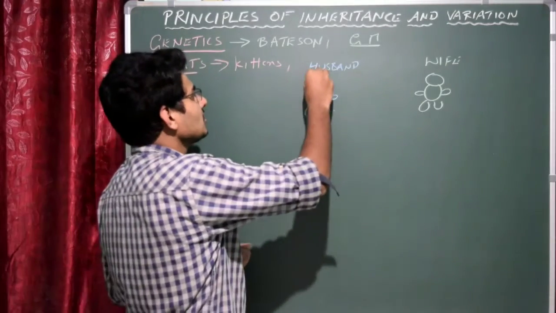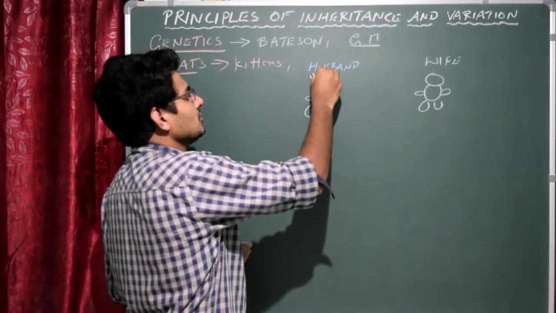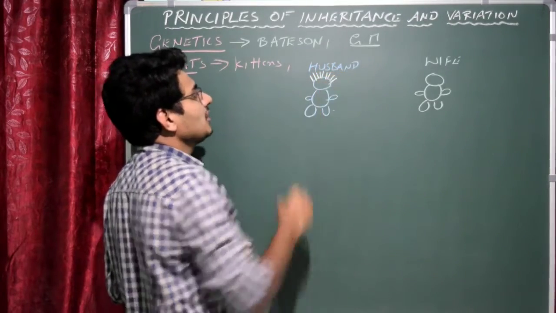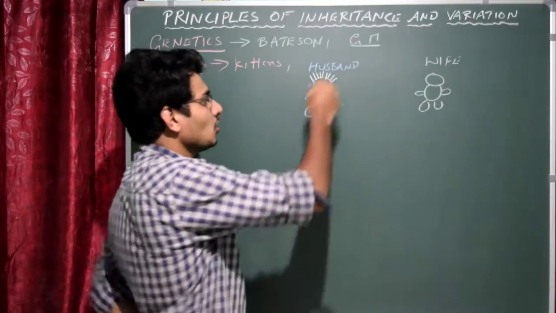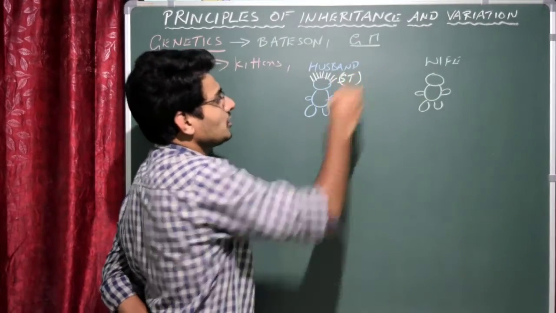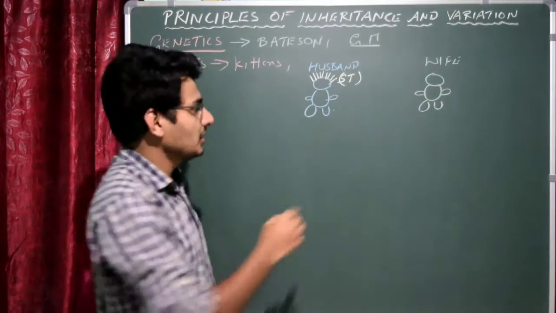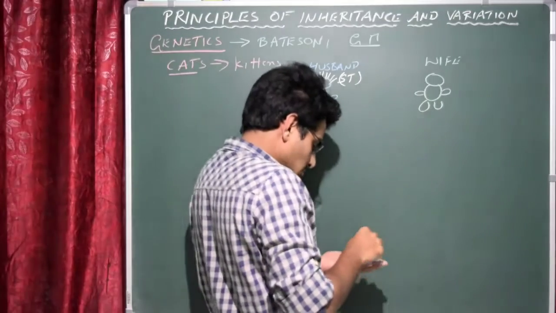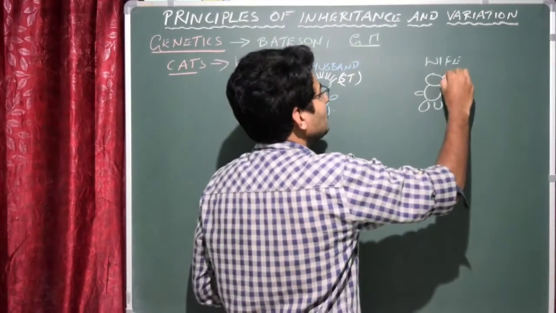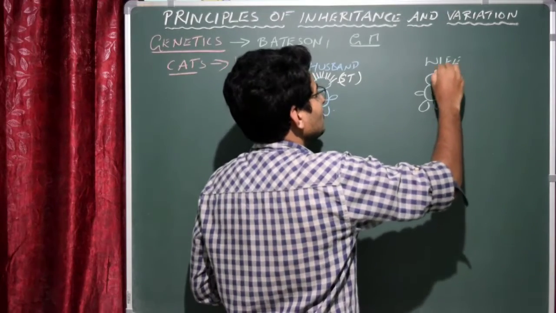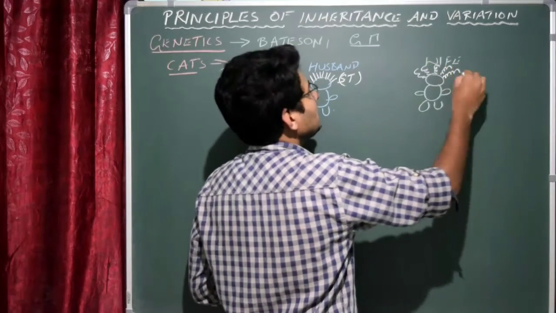I'm just taking one character. See this: on his head he has a lot of hair. The type of hair that this husband has is straight. Here the wife also has hair, and it is a bit different compared to the husband. In this case, she has curly hair.